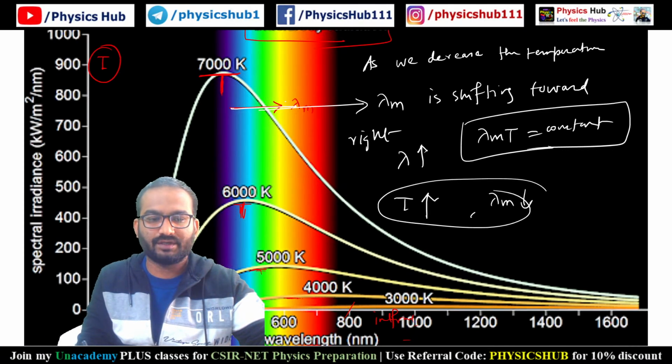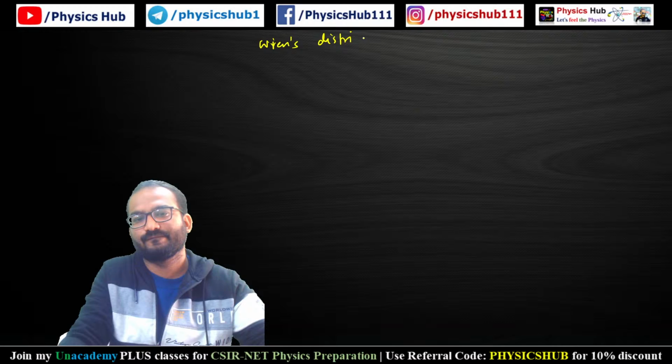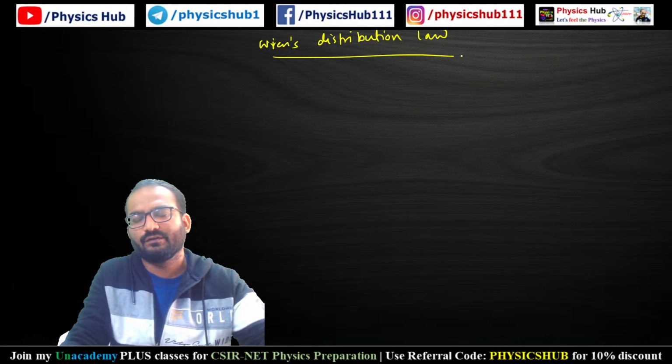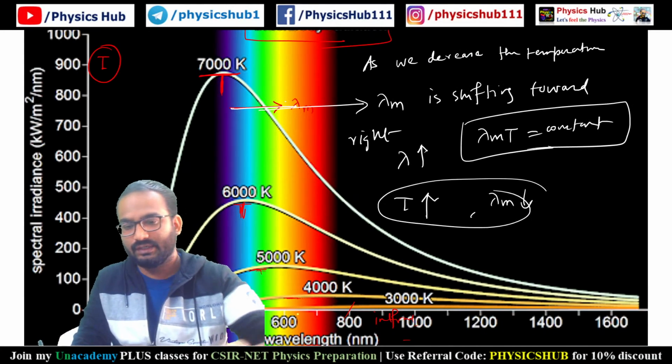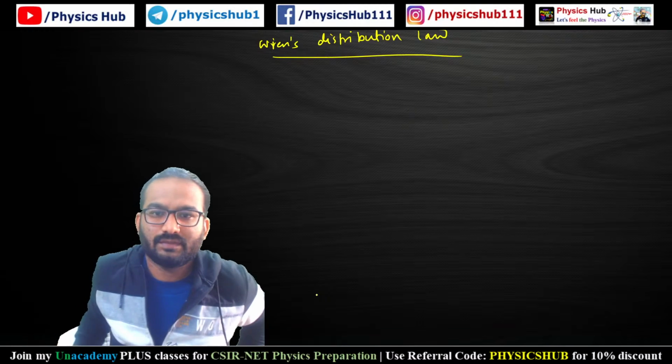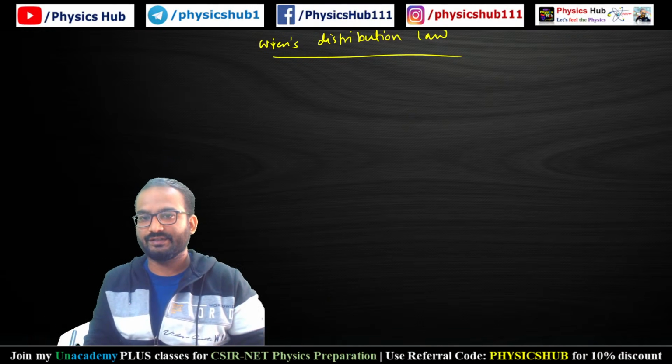Next, we will be talking about Wien's distribution law. As you can see, this is the experimental black body radiation curve. Now, how to explain this black body radiation curve?